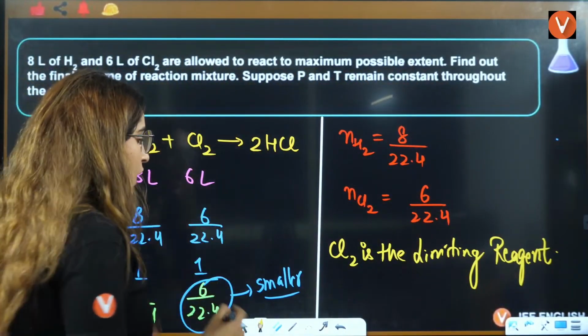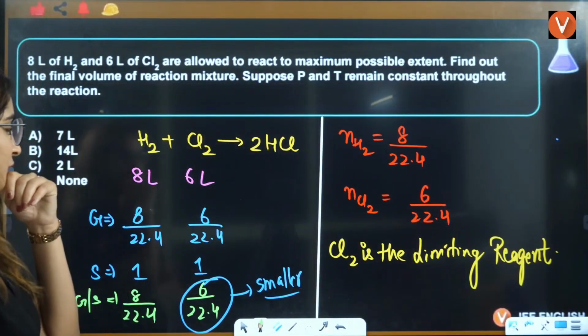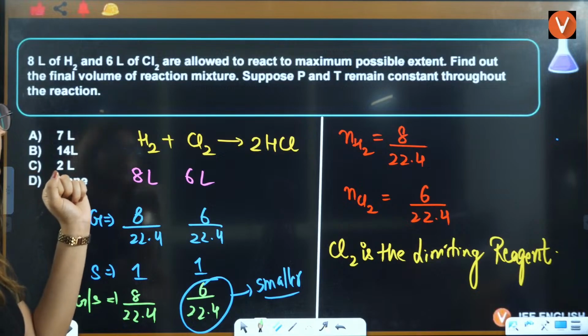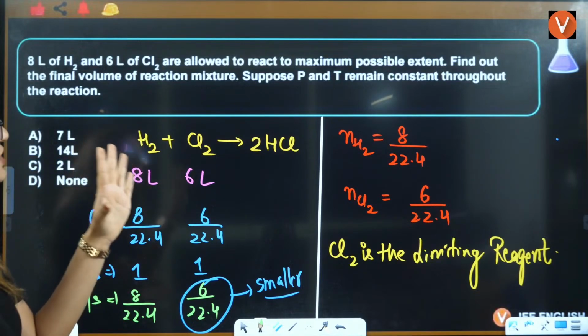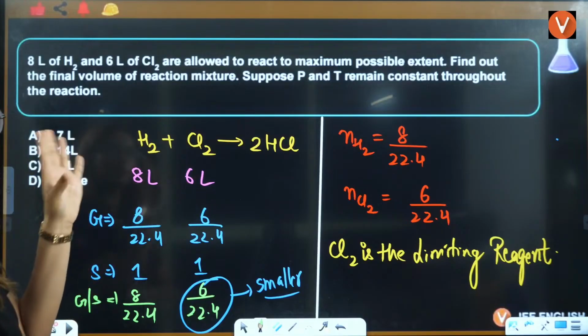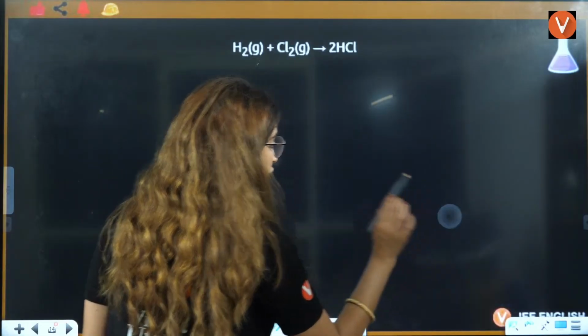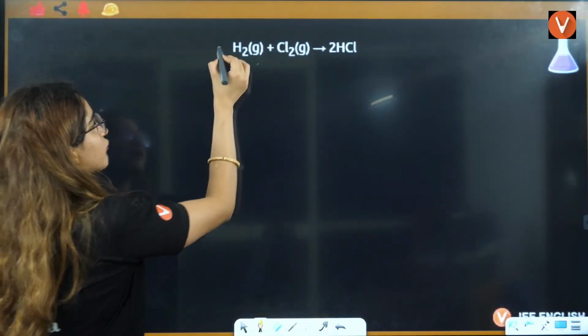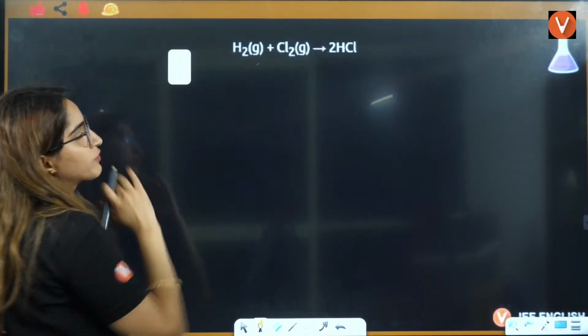Now, when we know that Cl2 is the limiting reagent, we are going to think about what next we should do. They are saying that H2 and Cl2 are allowed to react to the maximum possible extent. Find out the final volume of this. See, now see this very carefully, okay? I know that 1 mole of this reacts with 1 of this to give 2 of this.